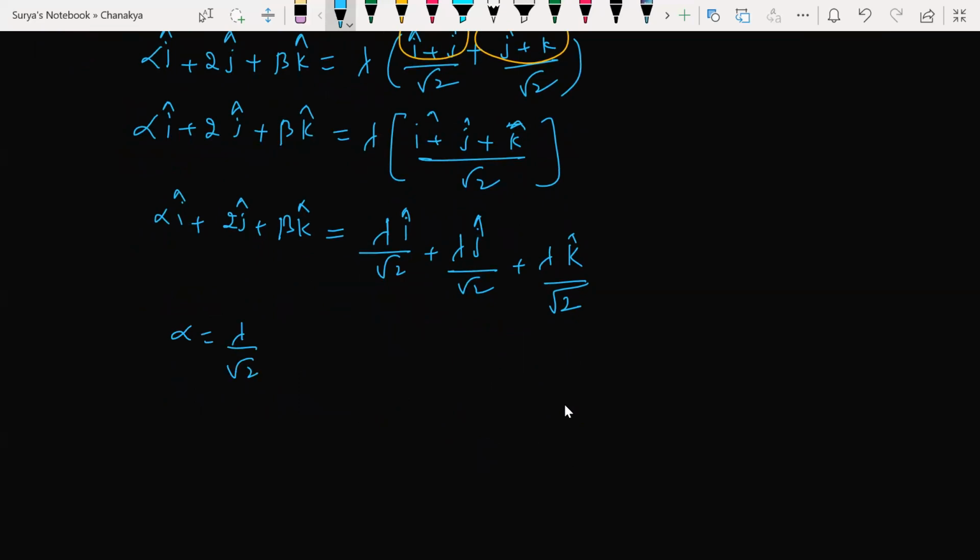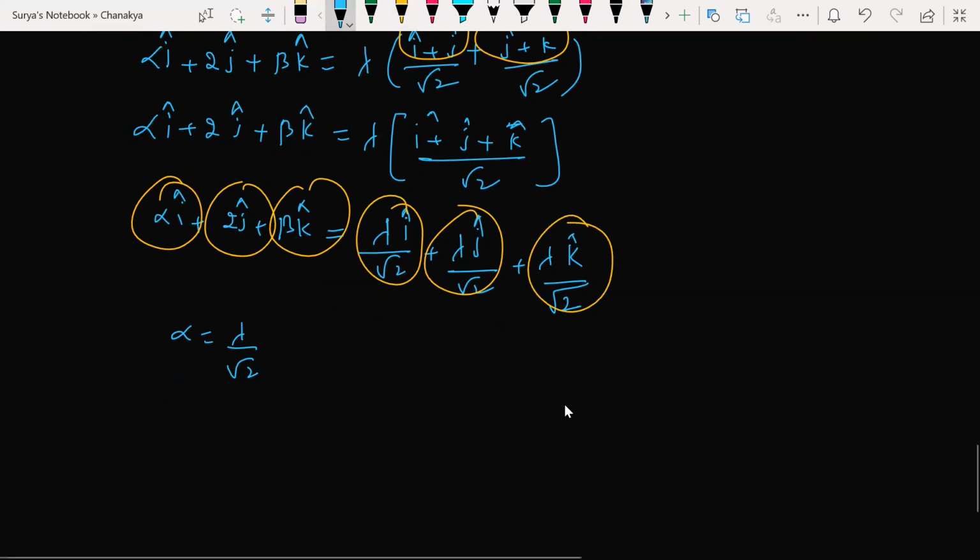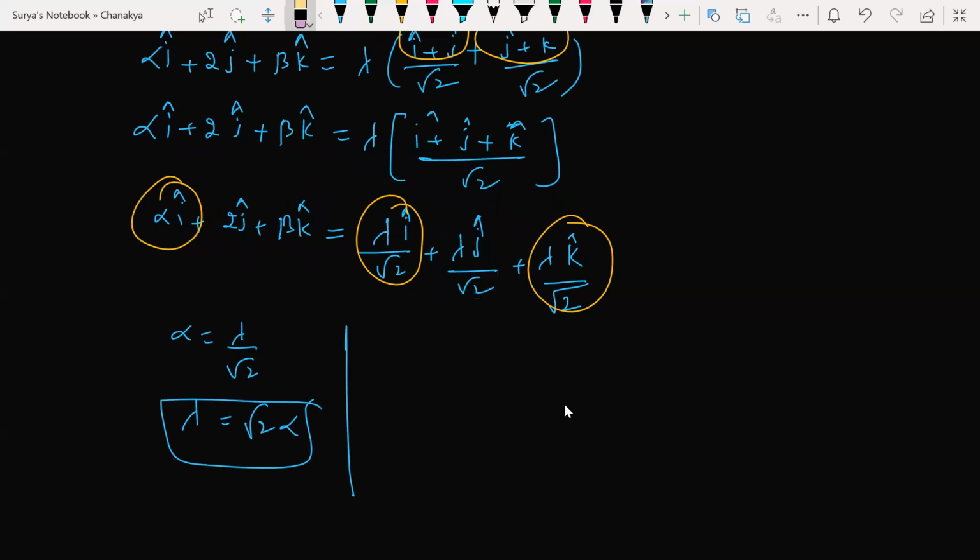Alpha is going to be lambda by root 2, if I compare the i and i here, j and j, and k cap and k cap. So what is lambda going to be? Lambda is going to be root 2 times alpha. Now if I compare these pink circles, what am I going to get? 2 times alpha by this. So lambda is going to be 2 times root 2.